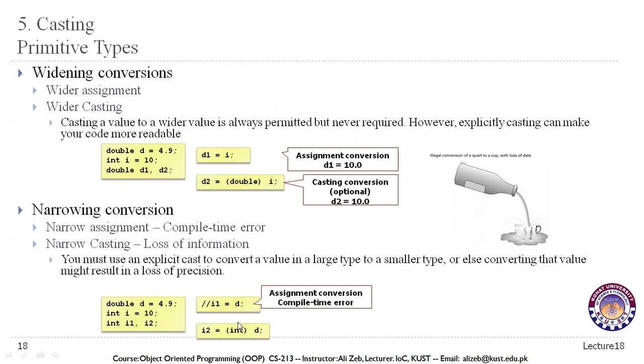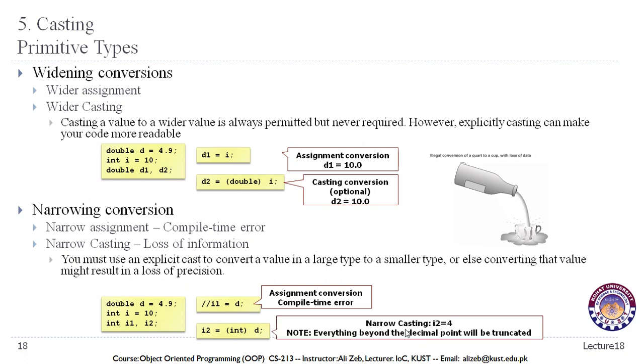If we do need to convert this double value to the int data type, then we can do it explicitly by following the syntax of casting. And this is narrow casting.